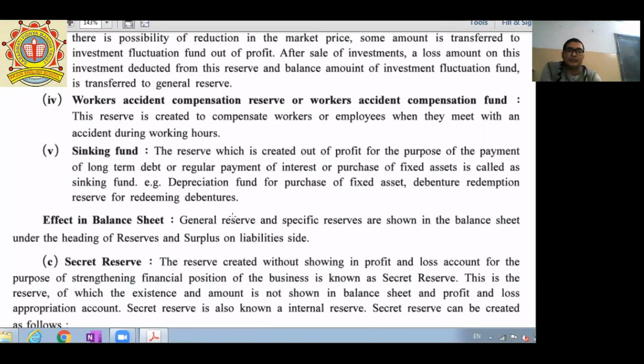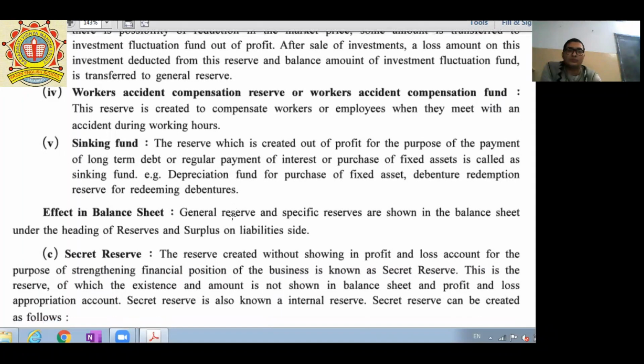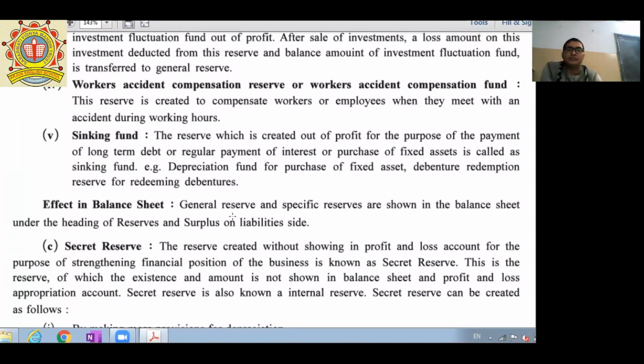here it is a sinking fund, an important definition that we are going to start here. Sinking fund: the reserve which is created out of profit for the purpose of payment of long-term debt or regular payment of interest or purchase of fixed asset is called sinking fund. Means a specific reserve that is created for the payment of any debt or any interest or purchase of fixed asset. So it is called sinking fund. 1 mark question.